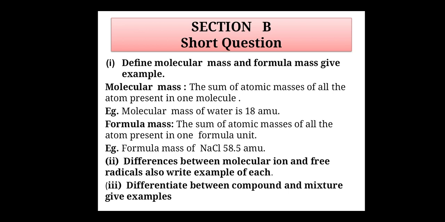The next question is: differentiate between compound and mixture. Give example. The answer of this question is, compound: when two or more elements are held together chemically in a fixed ratio of mass, it is called a compound. For example, CO2 and NaCl. CO2 is a covalent compound and NaCl is an ionic compound.